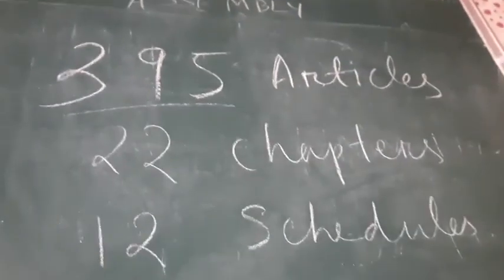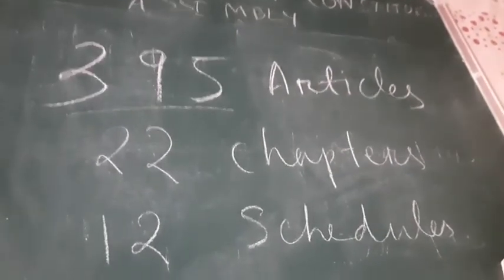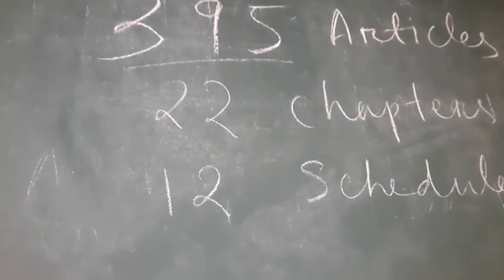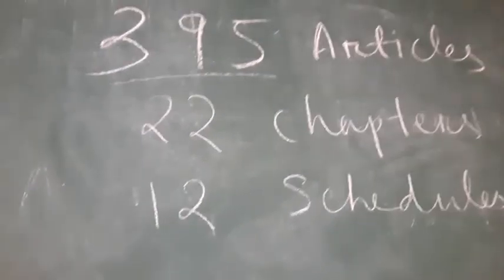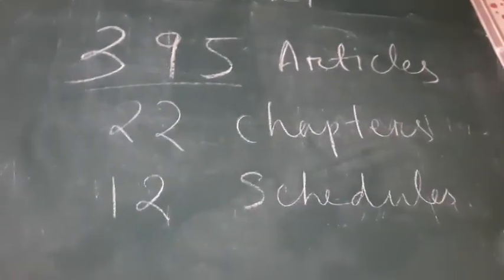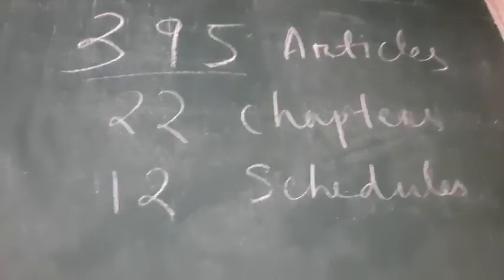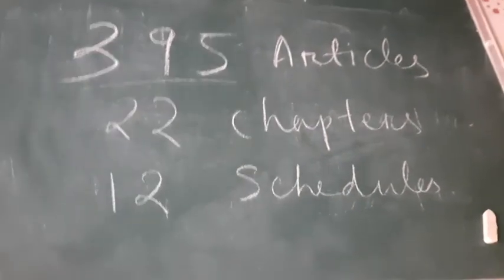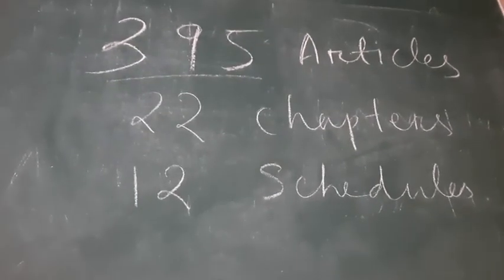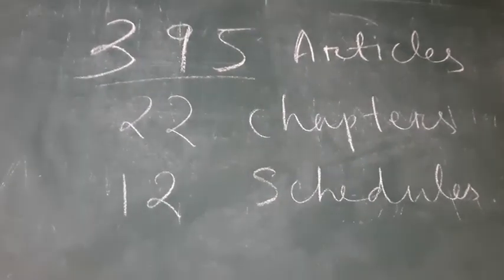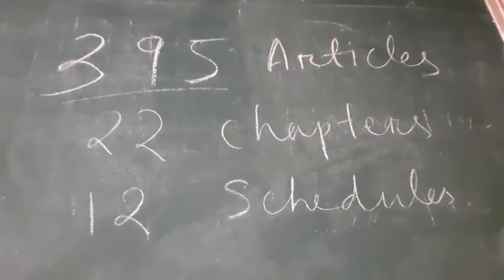Okay, so today we learned about the formation or composition of the Constituent Assembly, how the Constituent Assembly was formed, and how our constitution finally came into existence, came into force. Okay, so from the next class I will give you notes of this chapter, and I hope you understood today's class. Okay, bye bye.